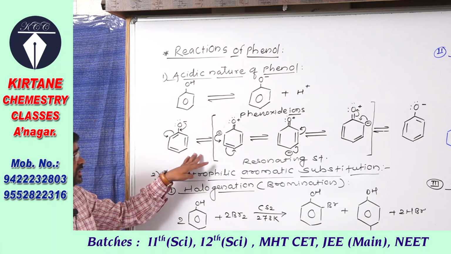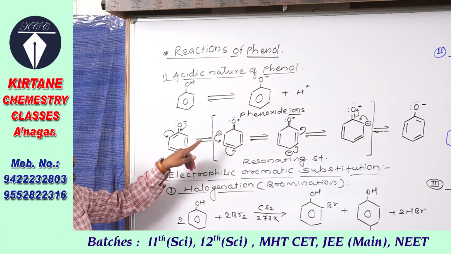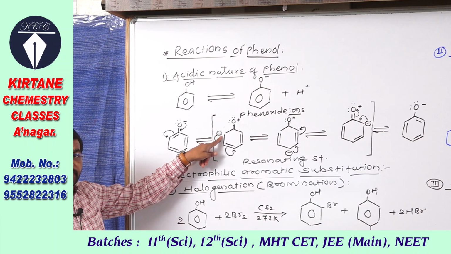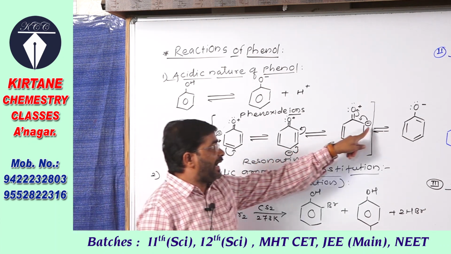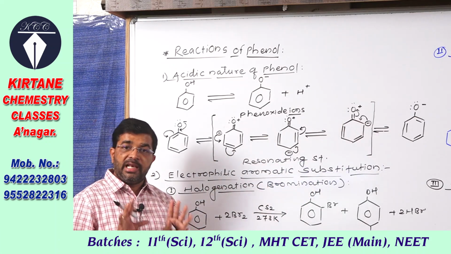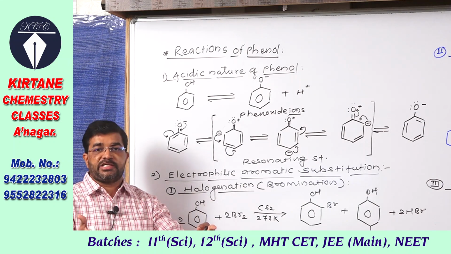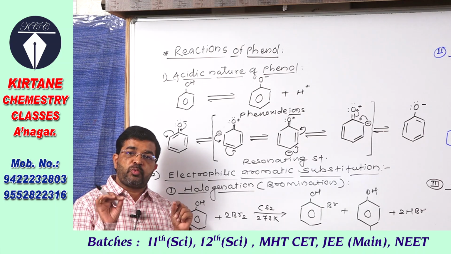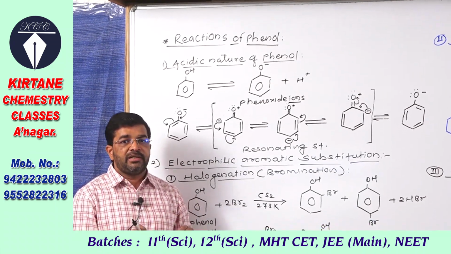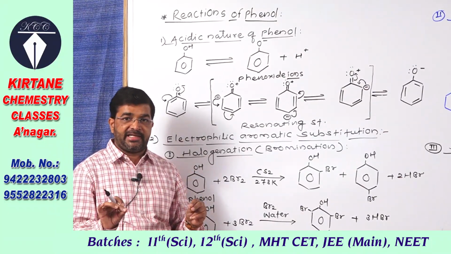So what you observed in these resonating structures is that electron density increases at the ortho and para positions. Therefore, the OH group when attached to the benzene ring is ortho and para directing.